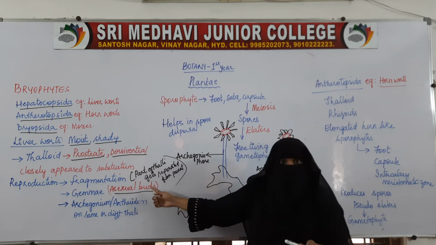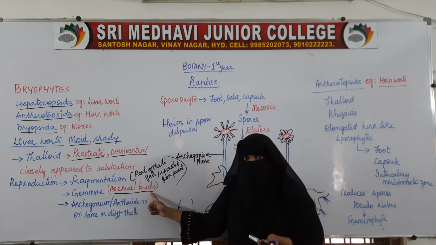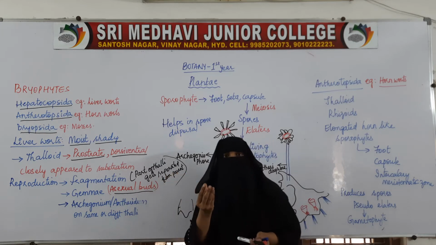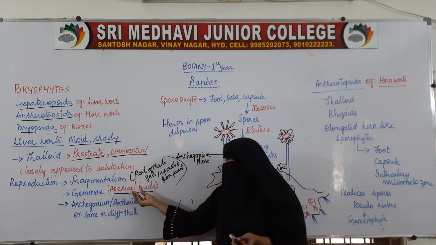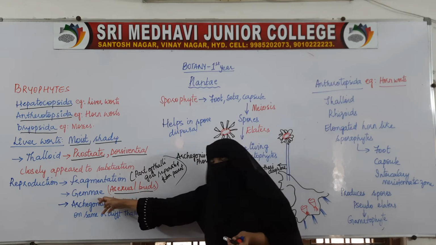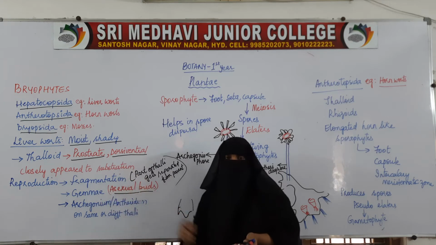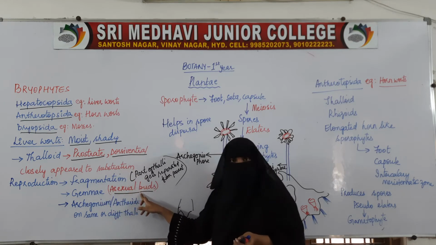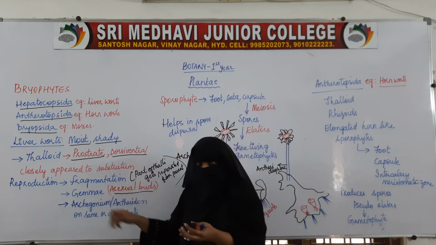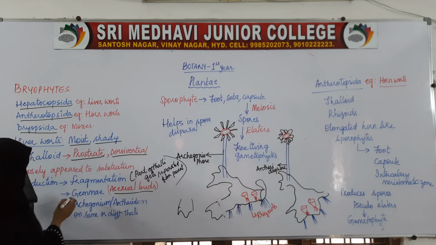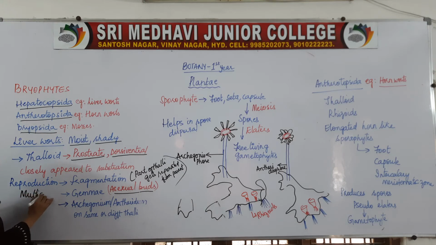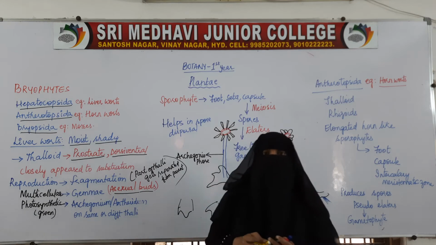Here asexual reproduction is taking place because of certain cup-like structures. Those are called buds, and the name of that bud is gemma. Asexual reproduction takes place with the help of asexual buds, which are called gemmae. These gemmae are multicellular, and they are photosynthetic. That means they will be green in color.